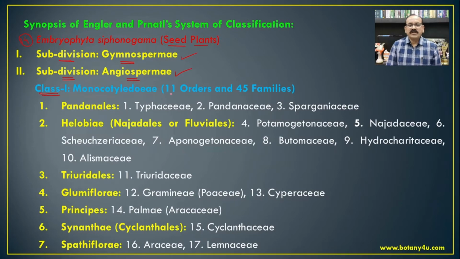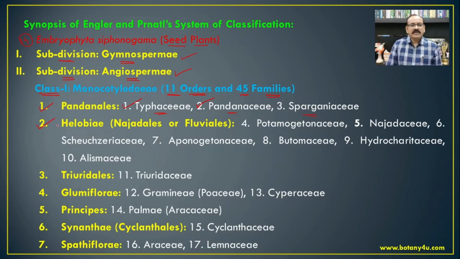These monocotyledons include 11 orders and 45 families. The first one is Pandanales, and this Pandanales includes 3 families, that is Typhaceae, Pandanaceae and Sparganiaceae. Typha is one of the genera from this family, as well as Pandanus from the family Pandanaceae.